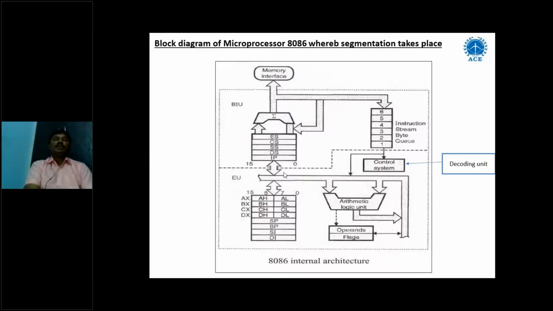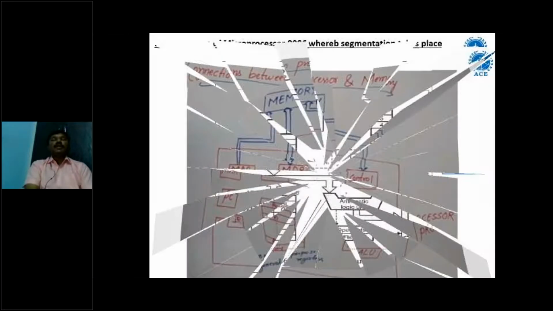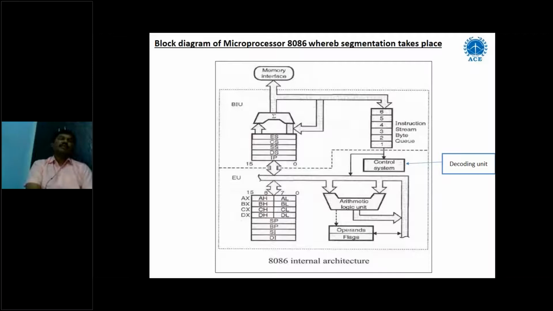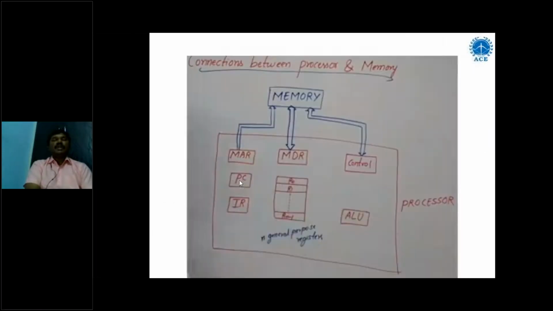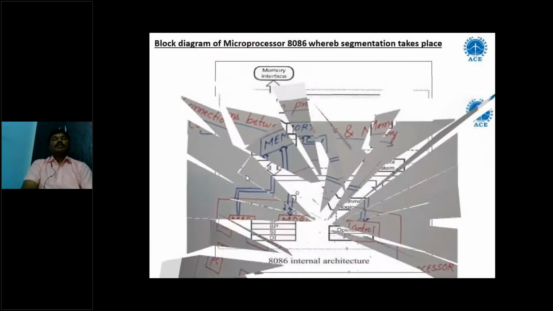So this is the relation between the general block diagram and the 8086 block diagram. Any processor can be constructed through this kind of diagram. Here we have the program counter register in the general block diagram. The program counter helps us to hold the address of the next instruction, because a processor is completely run by a set of instructions, and those instructions are also stored in memory. The current program instruction is stored by this register, and the address of the next instruction is stored by the program counter.